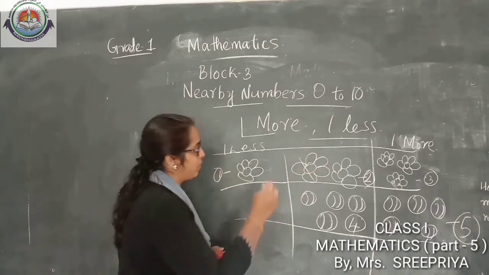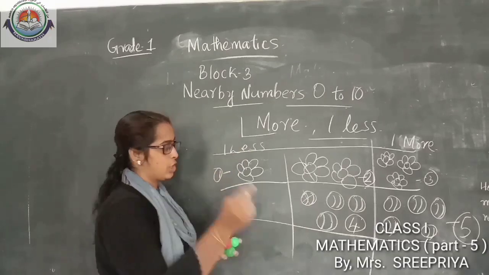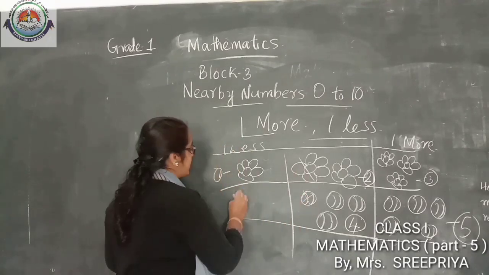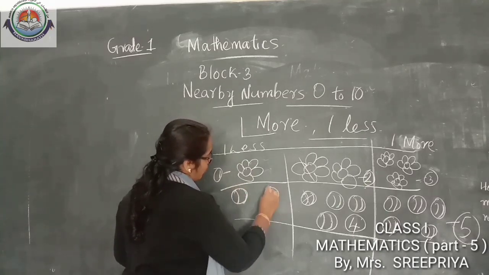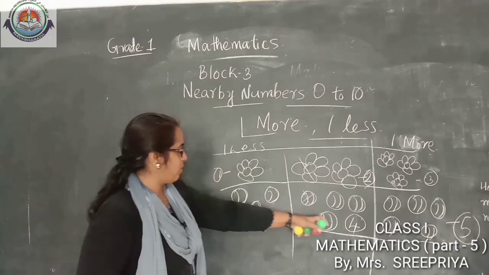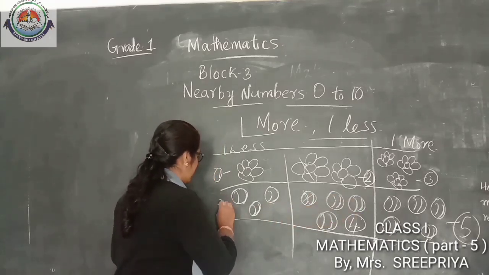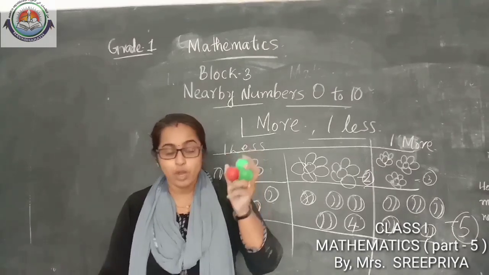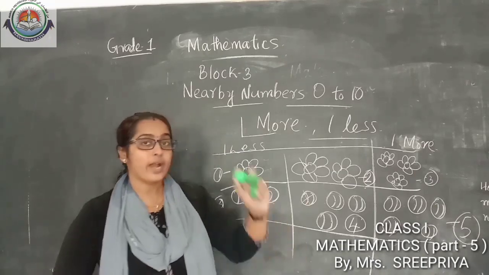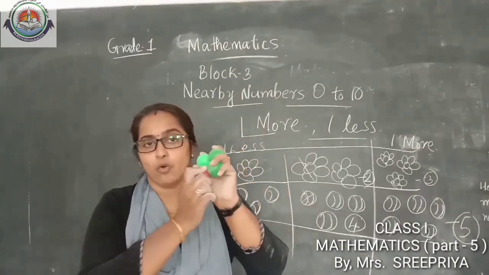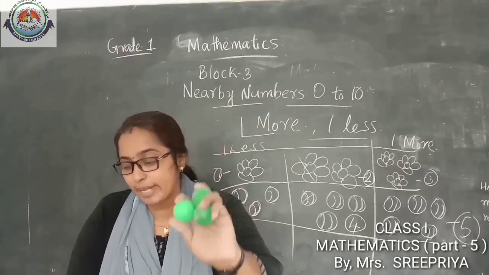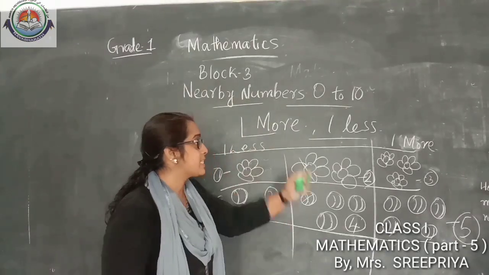One less. How will we make one less? We need to cut and check. That means we need to draw one less than 4. 1, 2, 3. What is the answer here? 3. Yes. 4 and 1 less is 3. So you understood less and more?